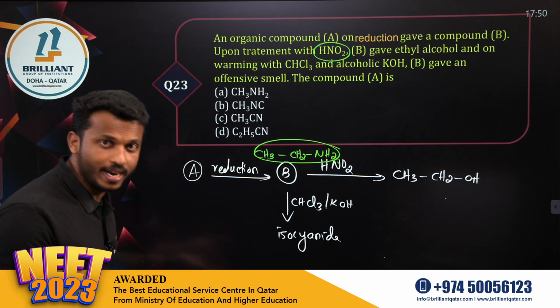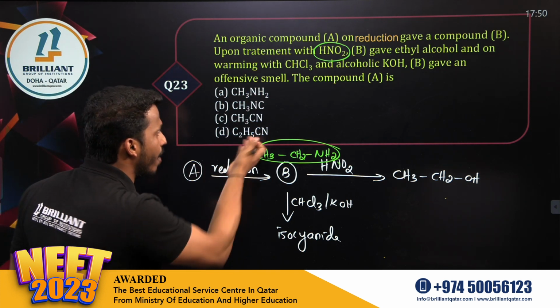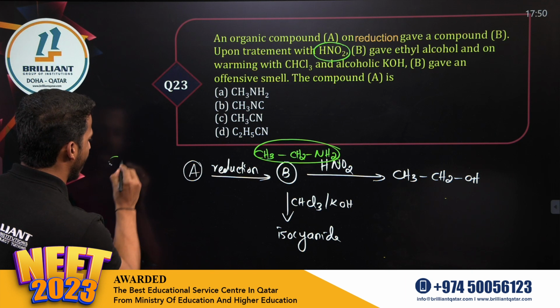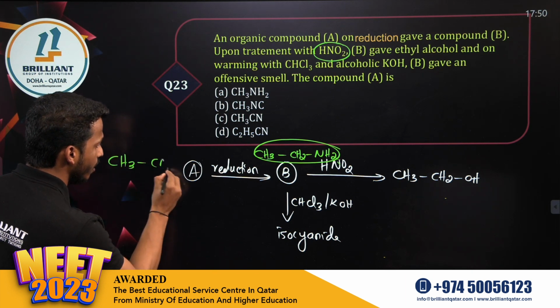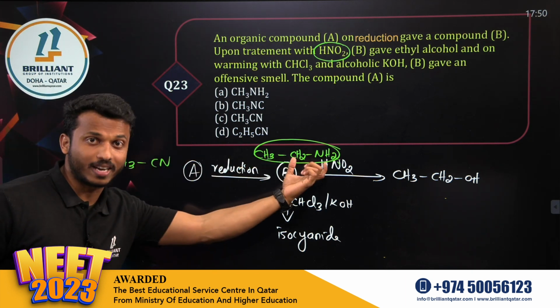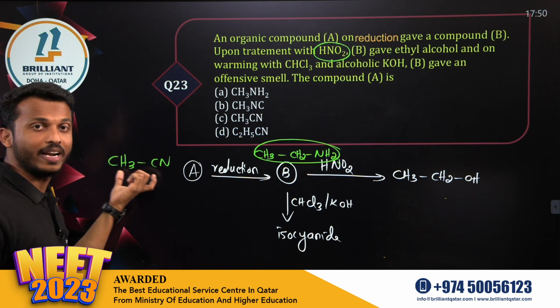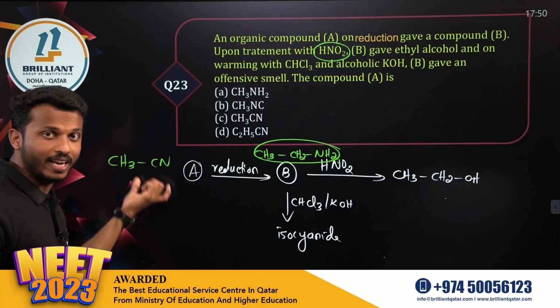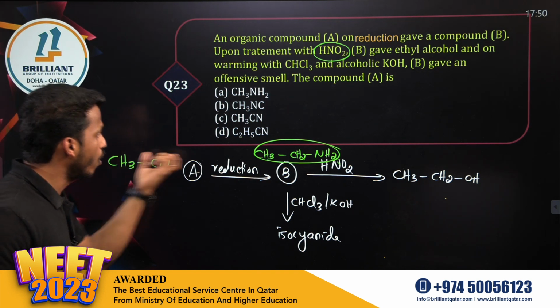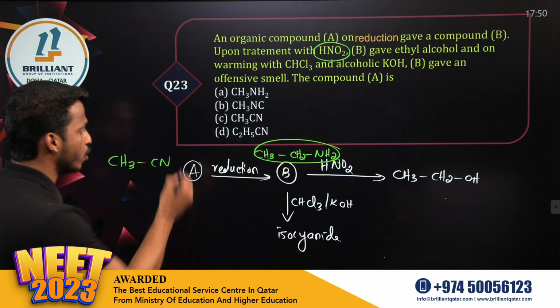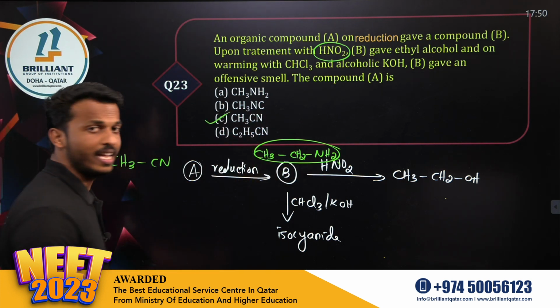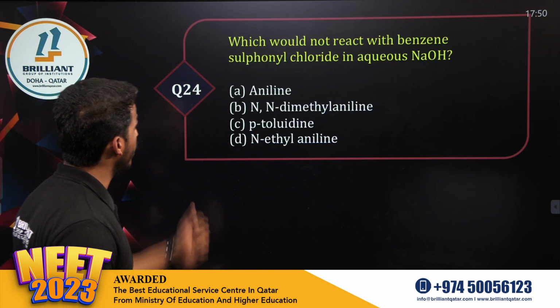It can be an amide, but amide is not given. Otherwise, it can be a cyanide, dear all. It should be 2 carbon. 2 carbon containing amine, that should be 2 carbon containing cyanide. So ethane nitrile on reduction, you will get ethanamine. So compound A is what? CH3CN.